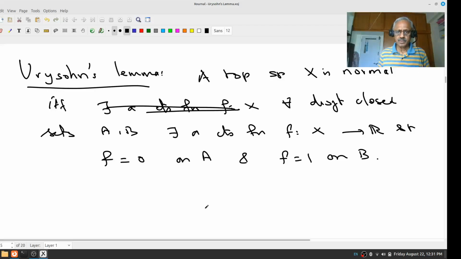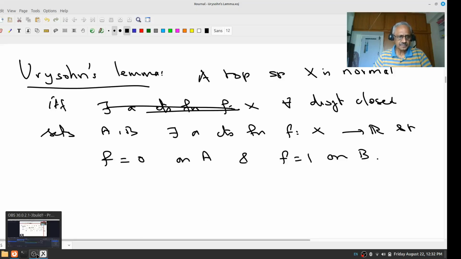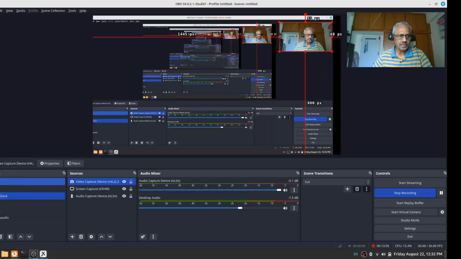Right? So if such a continuous function exists, we know it is normal. We had already seen that. Okay. The significant, hard part of Urysohn's lemma is: if X is normal, there exists a continuous real valued function as stated. Notice that this is the difficult part.